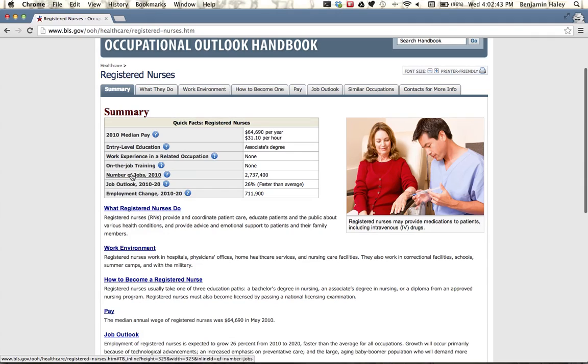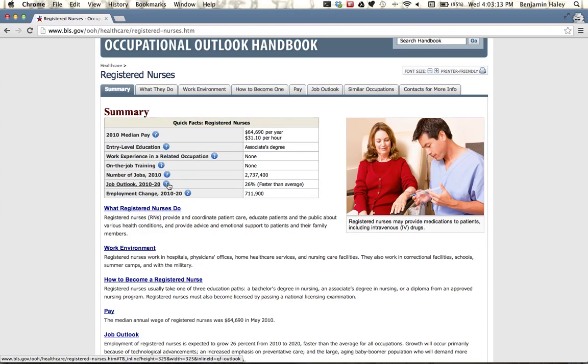Number of jobs in 2010, this is kind of important because there need to be a lot of jobs if I hope to get one. If there's just a few, then I'll have to compete for a very few number of jobs. And it looks like there's 2.7 million, a little more than 2.7 million jobs. That's a lot of Americans working this year as nurses. In fact, my aunt works as a nurse. It's no surprise. If you know many Americans, it's likely that you know a nurse.